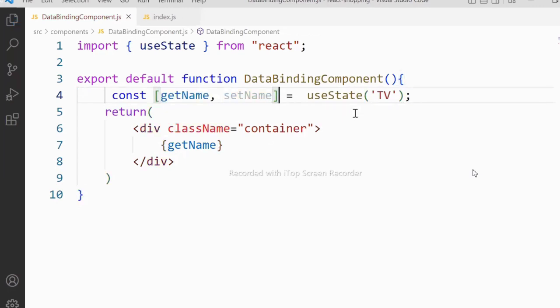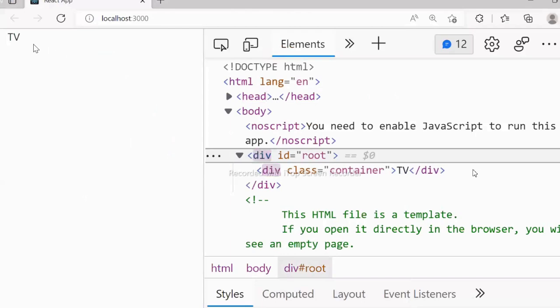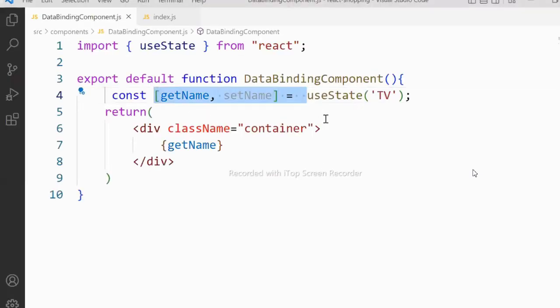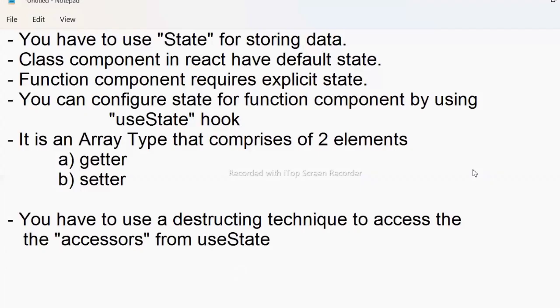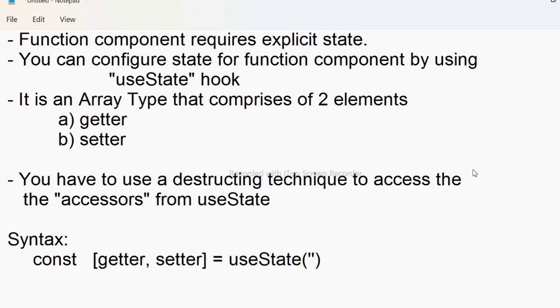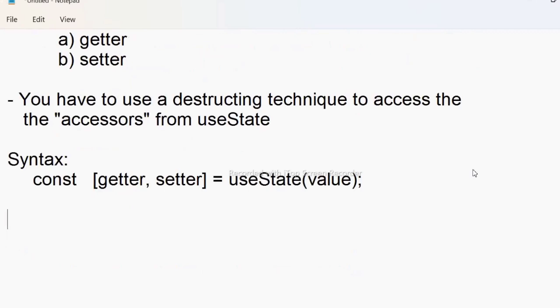Array destructuring will get the values and use the values depending on what kind of hook it is. Is it returning an array? Is it returning an object? Sometimes you have to deal with object destructuring. So technically, how can you configure? Syntax: you have to define a constant. In the constant, we define a getter and a setter, equal to useState and whatever value you want to initialize. This is how we need to configure the data.